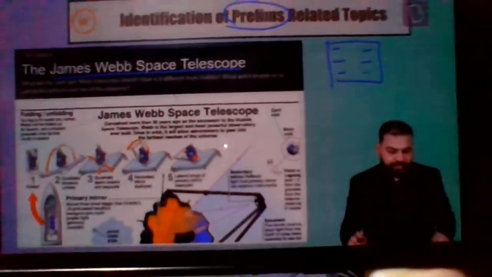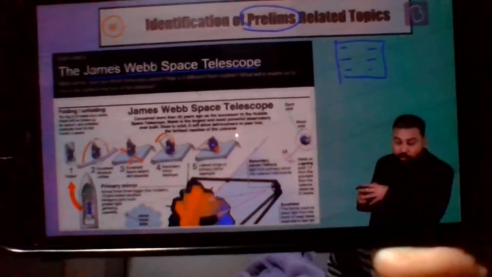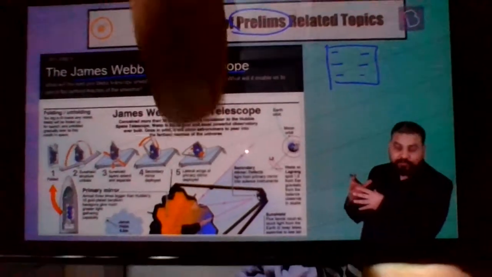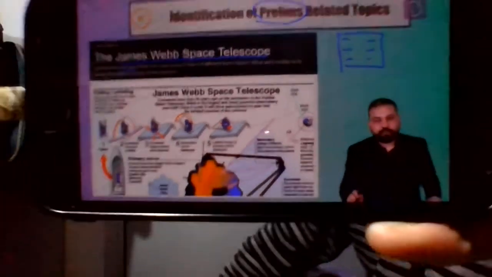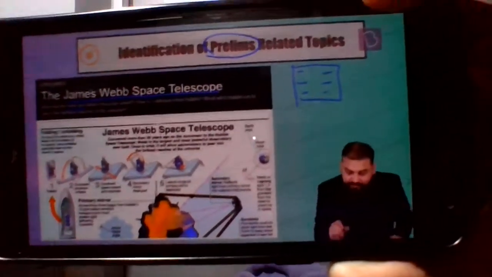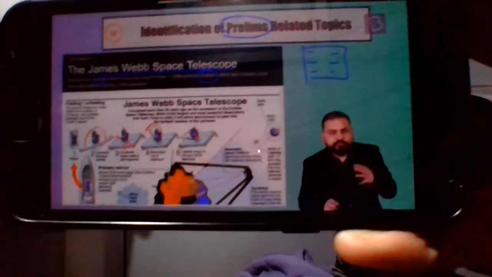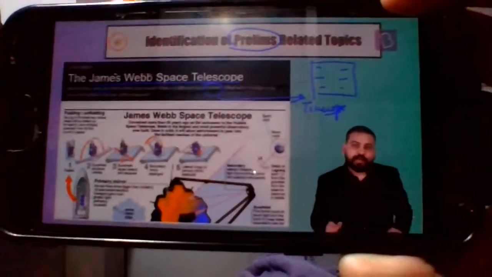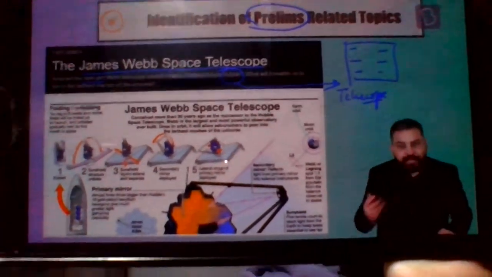Now, if I got this article, what do I do? First of all, they have written, what will the next gen Webb telescope unveil? How is it different from Hubble? What will it enable us to see in the farthest reaches of the universe? First of all, it's a next gen Webb telescope. That is clear. Now, here it's saying Hubble. So many of you who are reading the newspaper for the first time may not know what exactly Hubble was. So, just for your knowledge, it was also a telescope. And if you don't know, I can do a Google search and check the background.